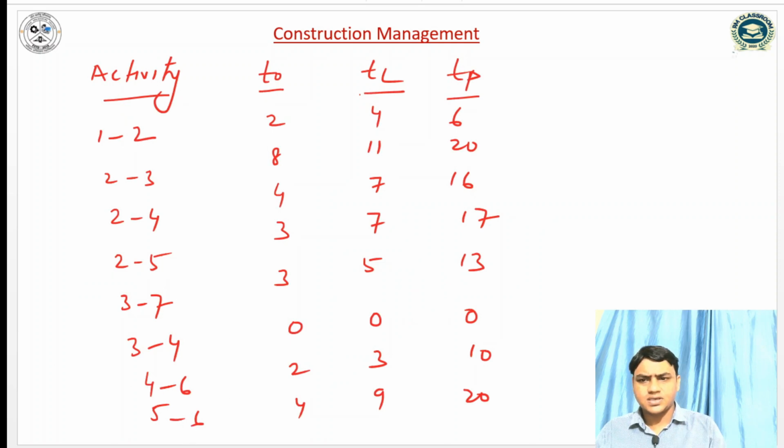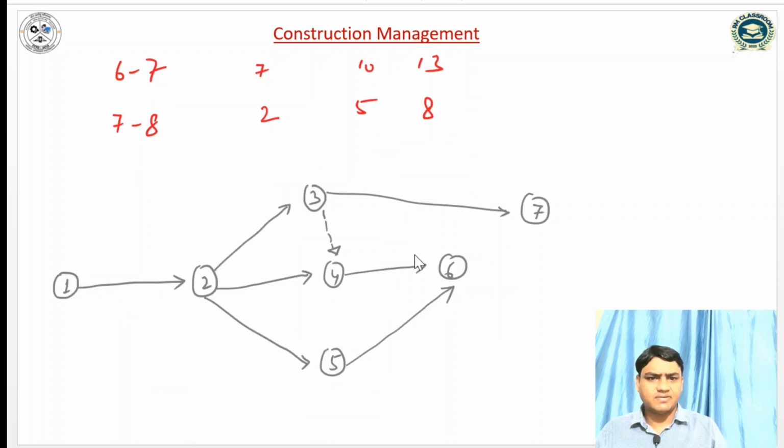Then 6, 7 and 7, 8. So this is the network diagram we have drawn.